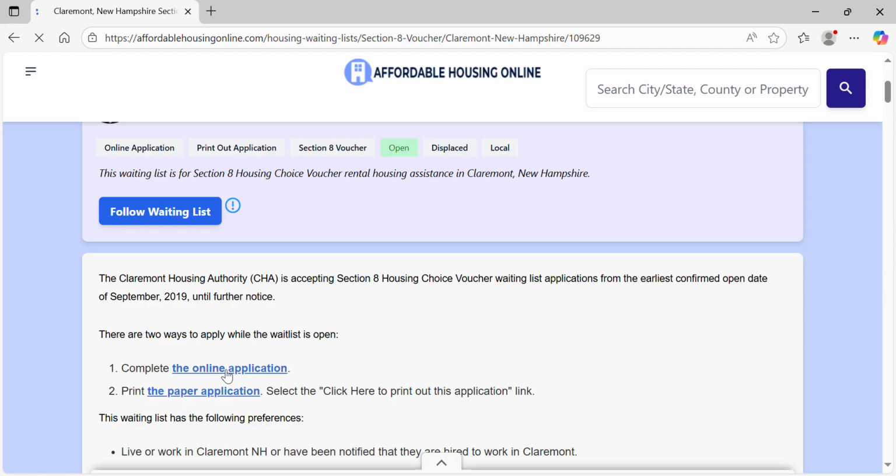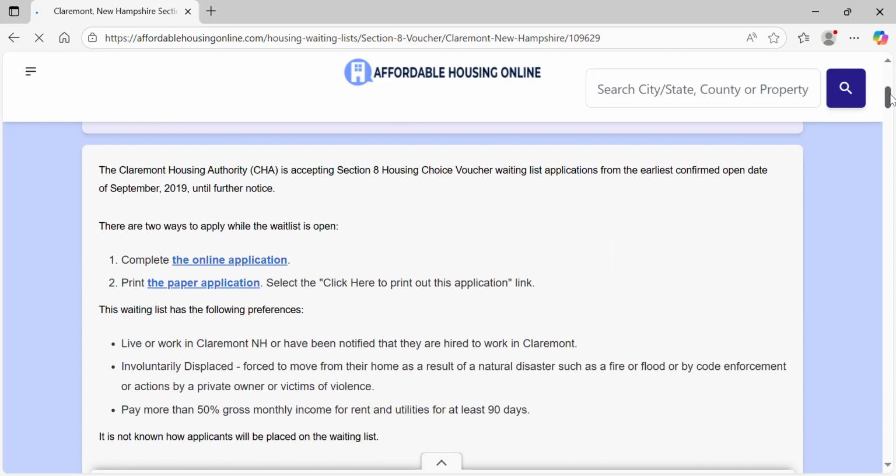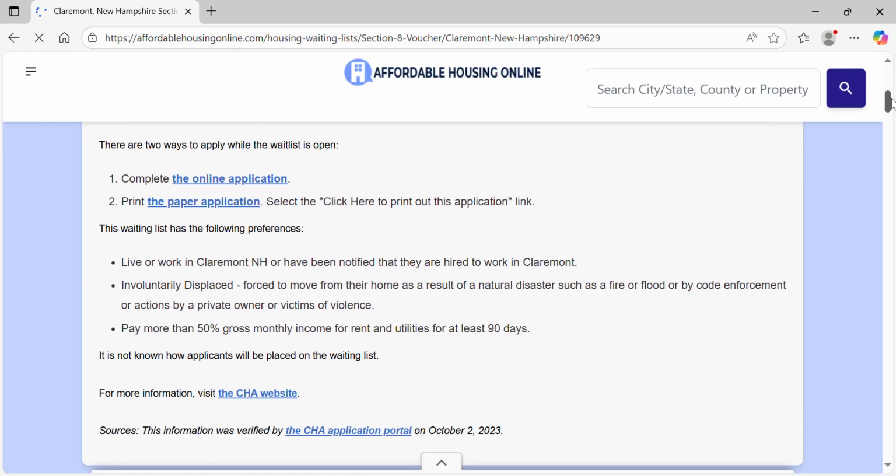You can apply online or you can print a paper application. Click here to print it out. And it's for New Hampshire and Claremont. And it says here you can live or work in Claremont, New Hampshire, or have been notified that you are hired to work in there. These are their preferences. This doesn't say that you're forced to do this, but these are the preferences.